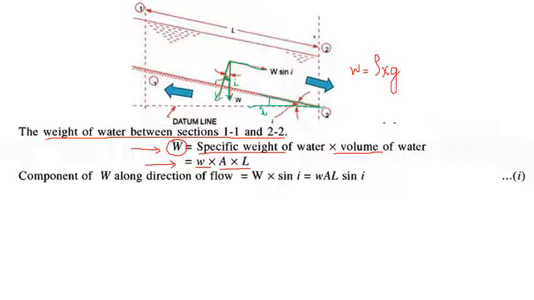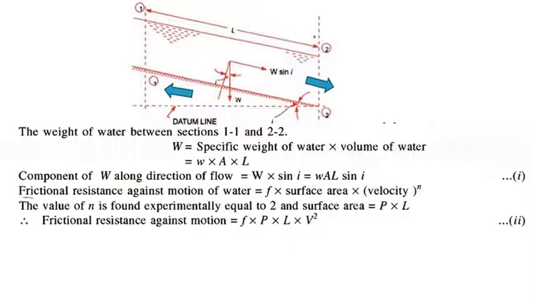This is W cos i and this is W sin i. So W sin i is the component of weight in the direction of the flow, that is W sin i. W can be replaced by small w into A into L into sin i.